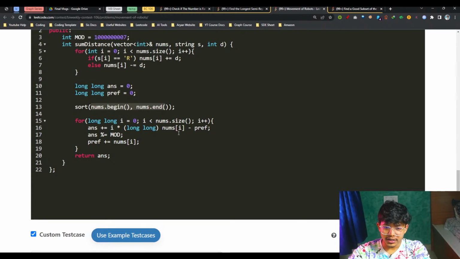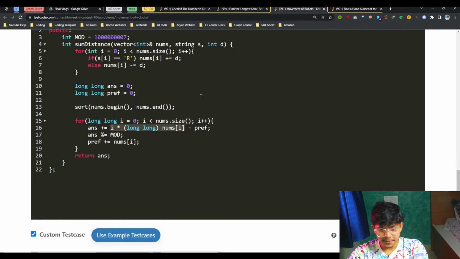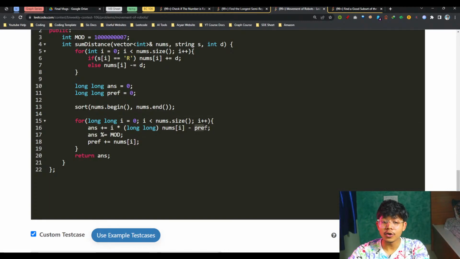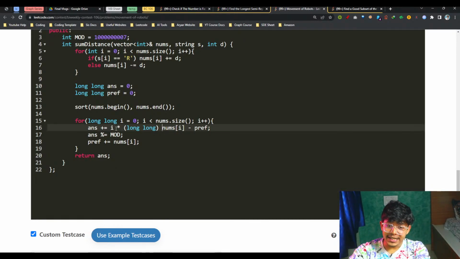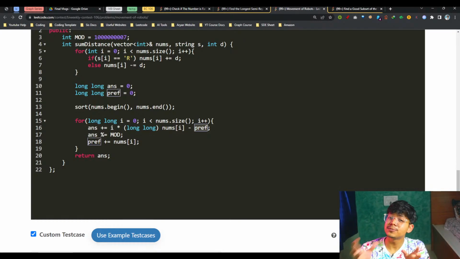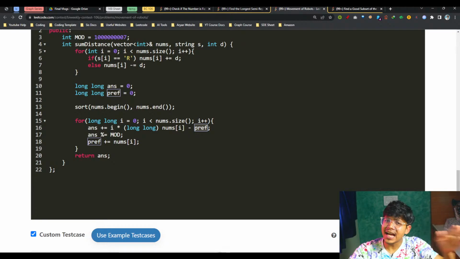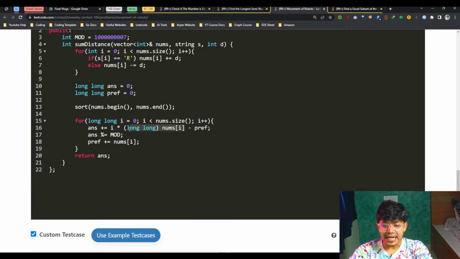So for sure, this will make sure that my nums of I, if it is sorted, my prefix is always less, and my nums of I will be more. So nums of I into I, and for sure the prefix is nothing but the smaller values, at max I times. So for sure it will be more than this particular prefix. That's the reason you have sorted it, so that you can easily apply this operation.